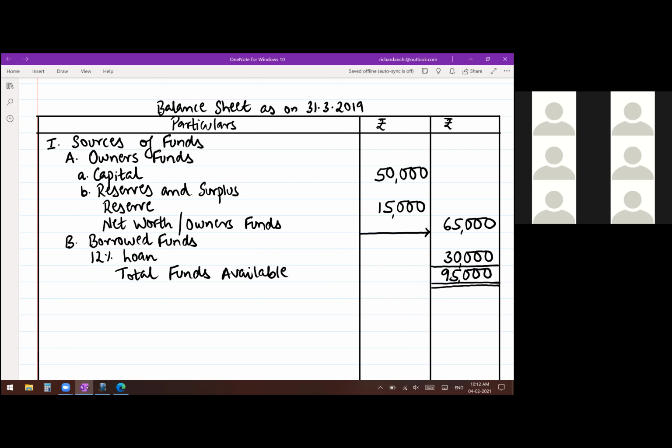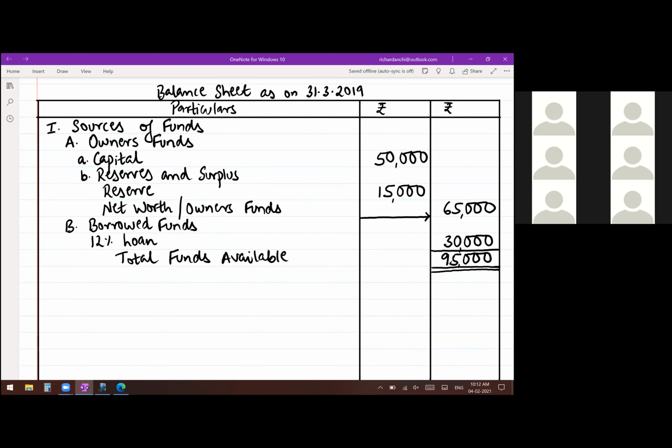Now, let's move on to the asset side. Have a look. In the question, firstly, you have fixed assets. So you write here, Roman number 2, application of funds. Now, where all did you apply these funds?